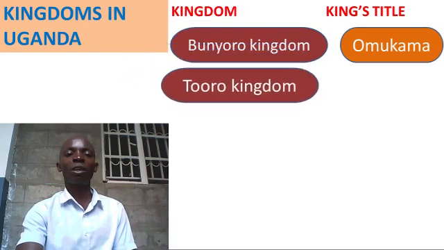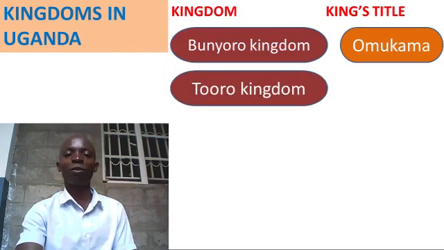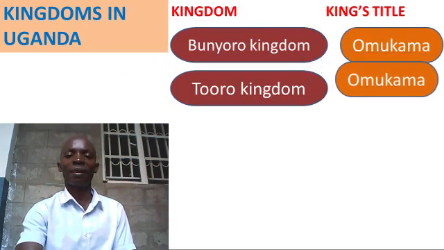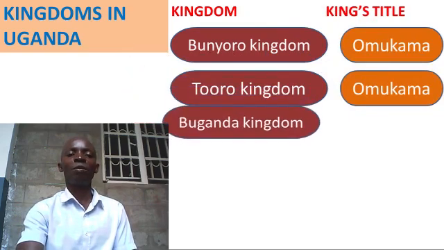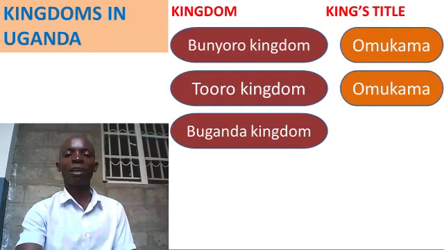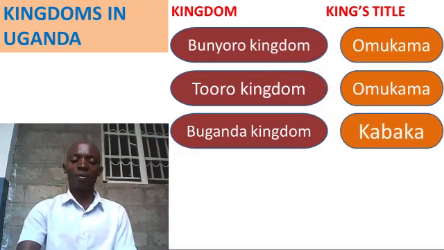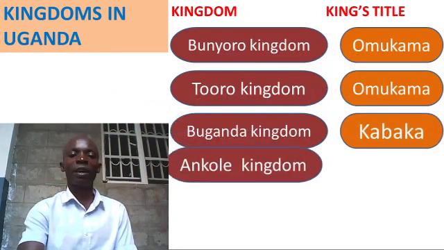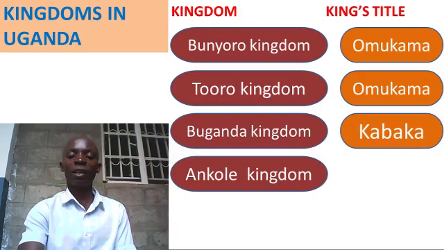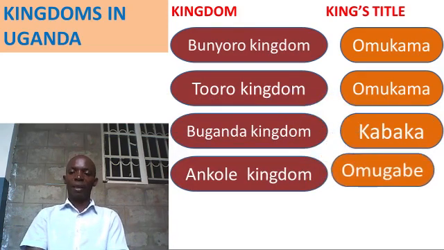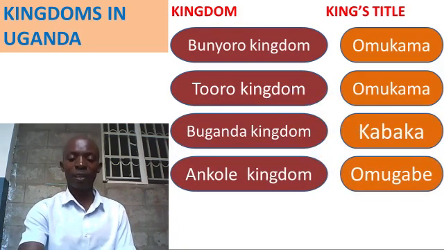What about Toro Kingdom? It is the same, also called Omukama. What about Buganda Kingdom? The title given to their king is Kabaka. Ankole Kingdom, the title given to their king is Omugabe. These things we studied in P4.